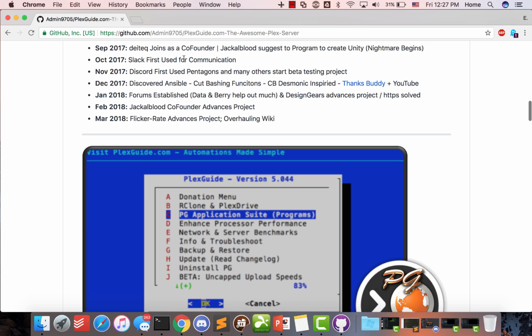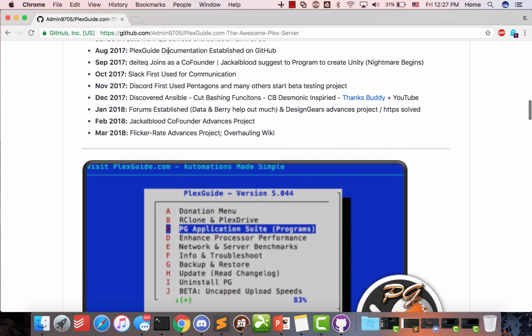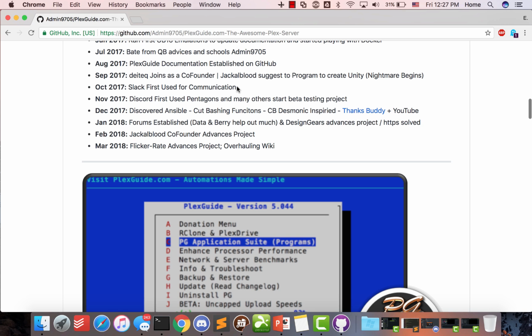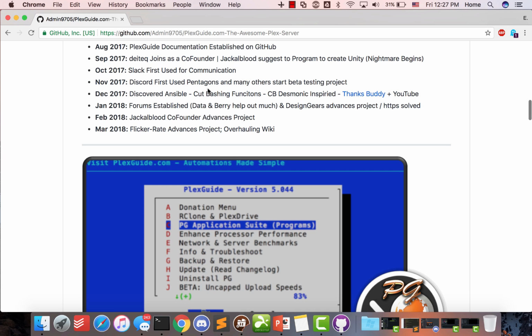We utilized Slack for first communication, because we were talking through email a little bit, but Slack was very, very important, and we had a lot of users who started to come in, kind of overwhelming us. So we moved over to Discord, and I've had awesome mods that came in. The Discord right now we have is a version 2, but the first Discord became overwhelming because we just had way too many people asking way too many questions, and we couldn't get anything done. But I do appreciate Pentagonos and others who came in there to assist us.